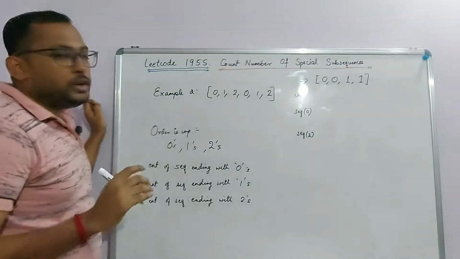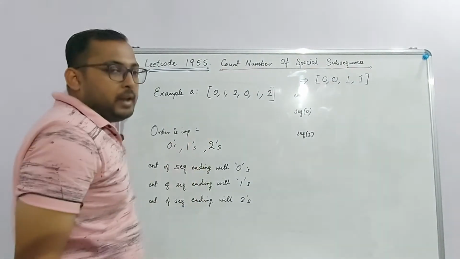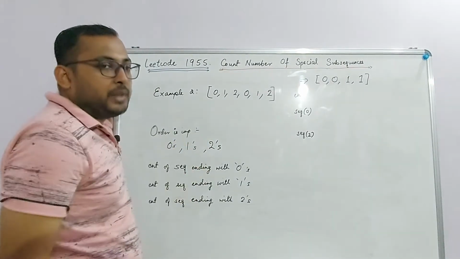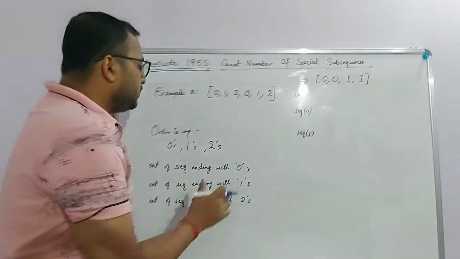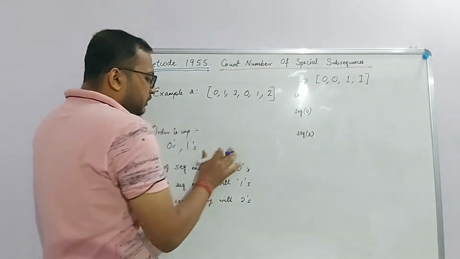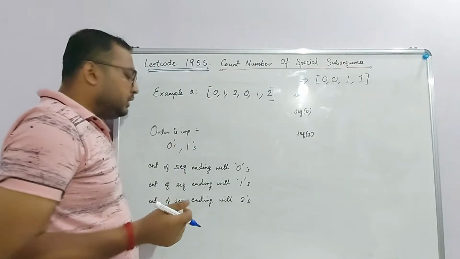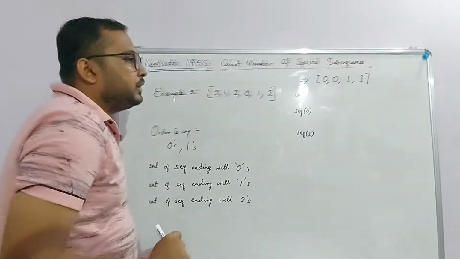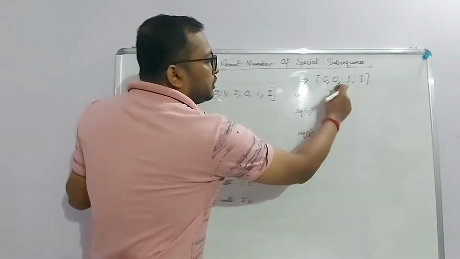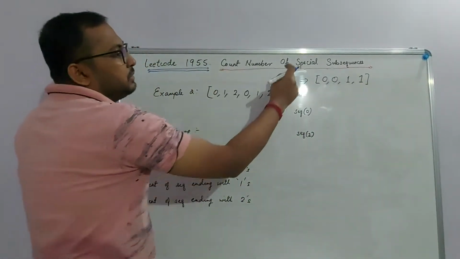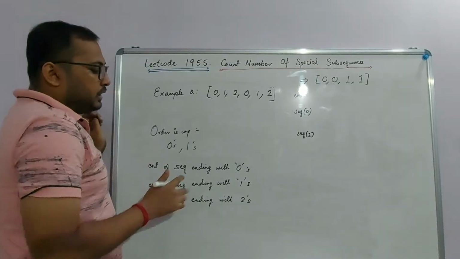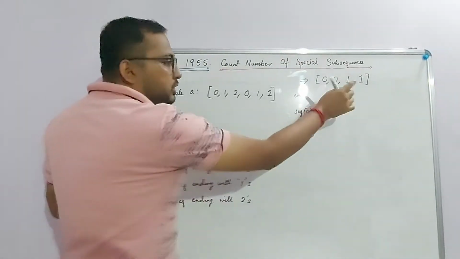So let's try to first reduce these constraints and then try to solve the lower version of this problem and then we'll come back to this original one. So let's forget that we also have to count for twos. Let's assume that the array only consists of zeros and ones and a sequence is special if it has some zeros followed by ones. Like for this example 0, 0, 1, 1, we have to find all these special subsequences such that there are some zeros followed by ones and the array only consists of zeros and ones.